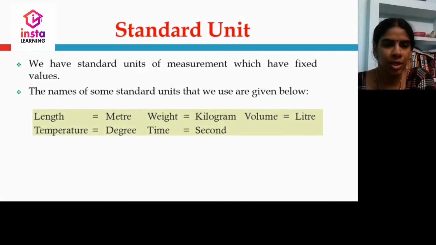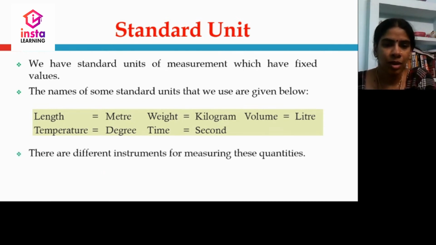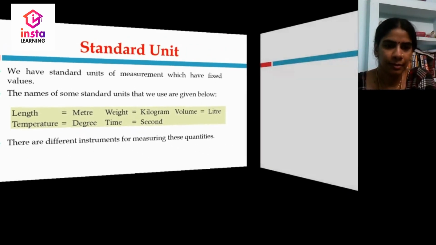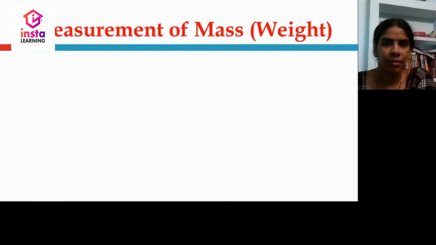Length is measured in meters, weight is measured in kilogram, volume is measured in liter, temperature is measured in degree, time is measured in seconds. There are different instruments for measuring these units. Let us see how we measure the mass or weight.